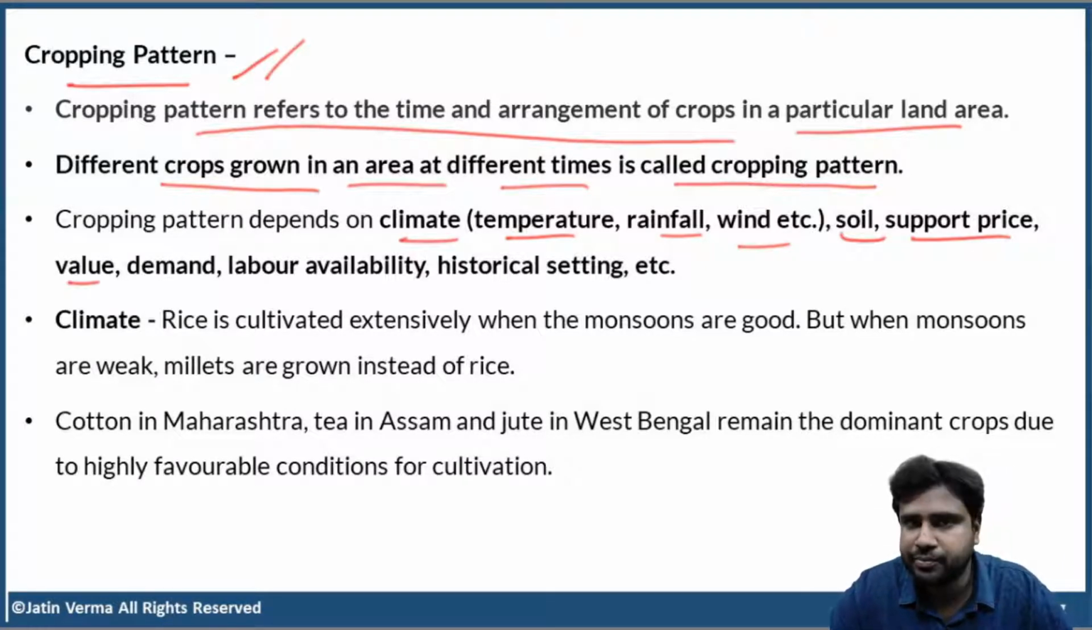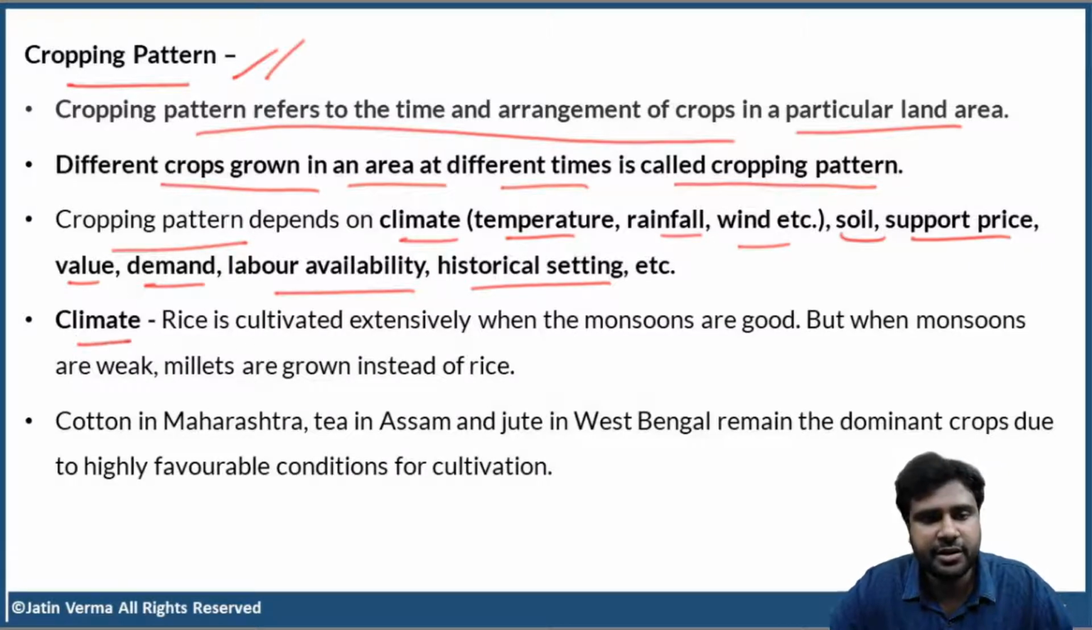Next, value. In many parts of India, people have stopped cultivating the traditional crops, that is, rice and wheat, and have started cultivating high value crops. For example, apples, not only apples, many exotic vegetables, and nuts like almonds and walnuts, all these are high value crops. So, value and then demand in the market, labor availability, historical setting. All these are the factors on which the cropping pattern depends. Clear, right?